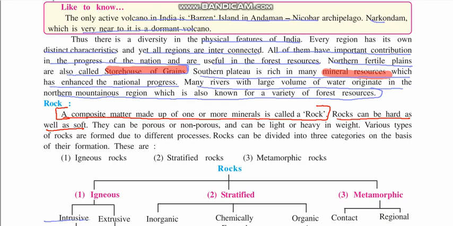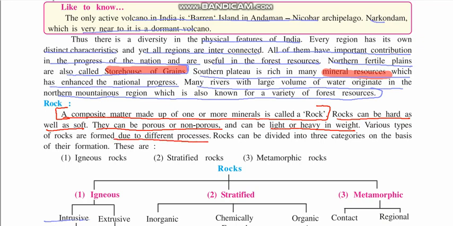Soft doesn't mean that you can push it, but that they are brittle and can easily be broken. They can be porous and non-porous. Porous means with holes, so it can absorb water, while non-porous rocks are without holes. They can be light and heavy in weight. Various types of rocks are formed due to different processes.